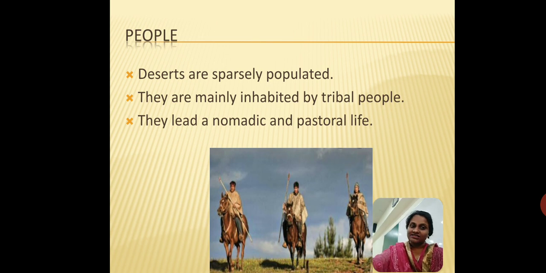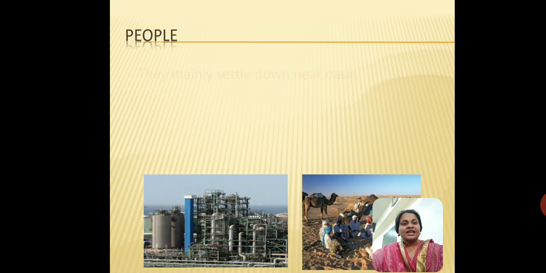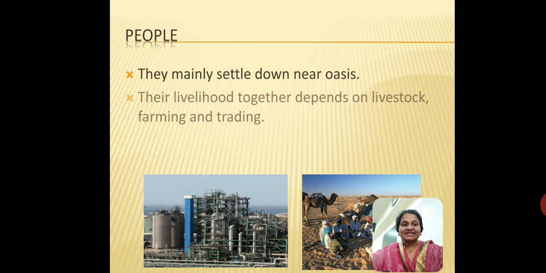It could be camels, horses, sheep, goat. These are animals that they could be rearing, and they survive on these animals and the very little vegetation that is available. Why can't they have more vegetation over there? That's because there are hardly any rains, so there will hardly be any farms. So it's very difficult to survive in the deserts, and that is why they are sparsely populated, and you will mostly find them in places where there is some sort of water resource available. Now they mainly settle down near oases. I'll tell you what that means.